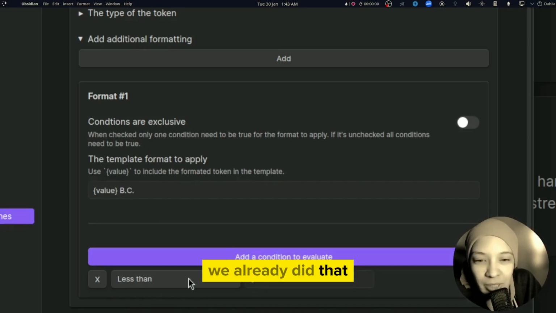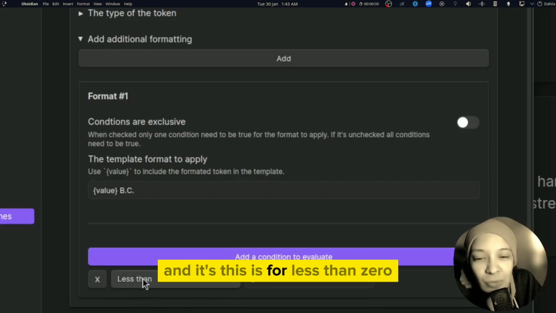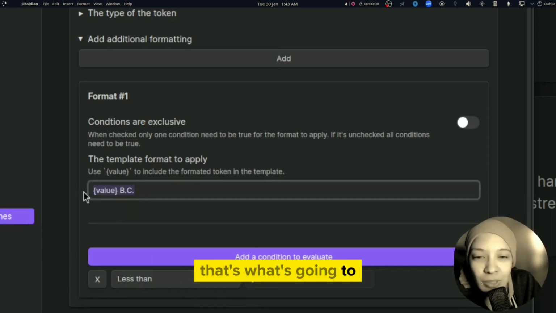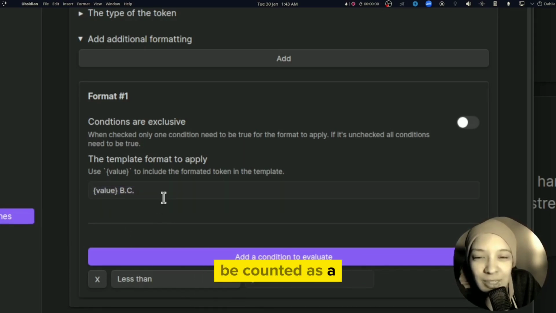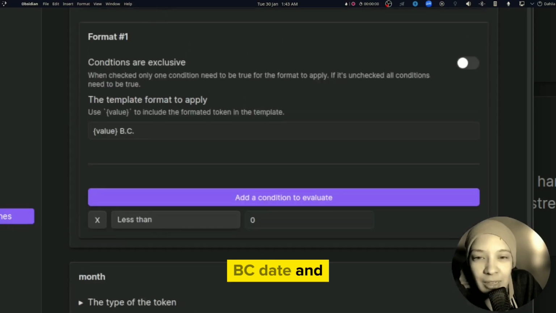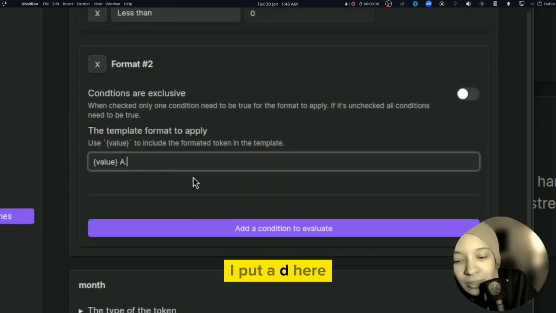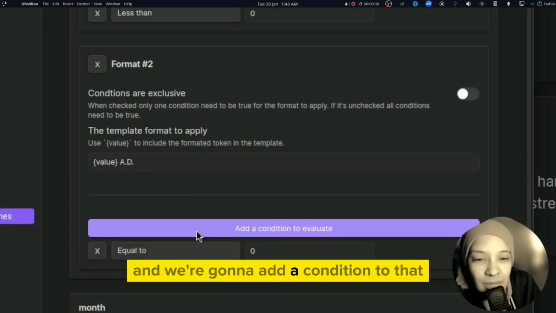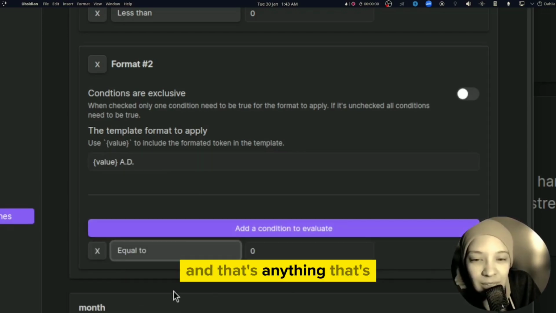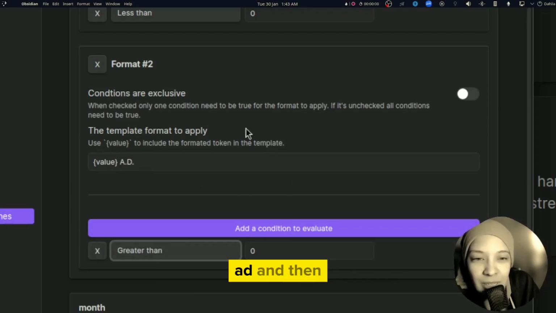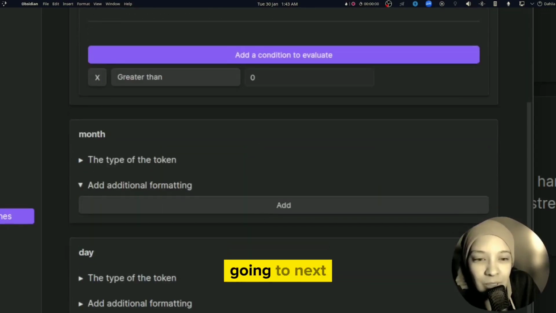Oh, we already did that. And this is for less than 0. So the dates that are less than the number 0, that's what's going to be counted as a BC date. And now we're going to add another one for AD here. And we're going to add a condition to that. And that's anything that's greater than 0 is going to be AD. And then going to next.